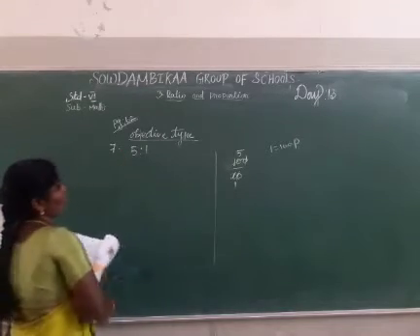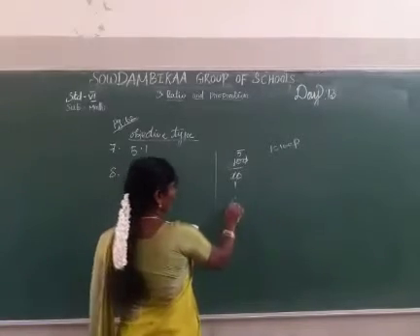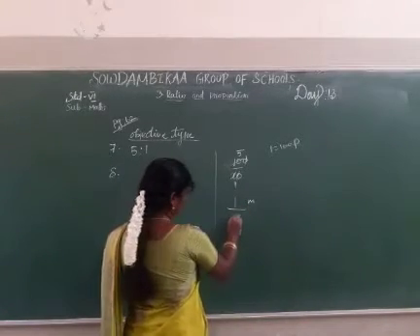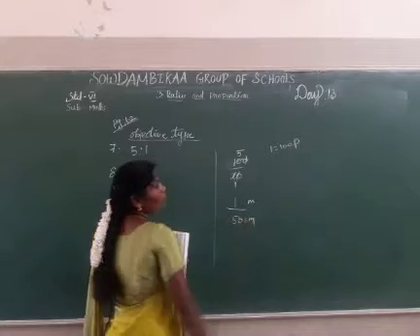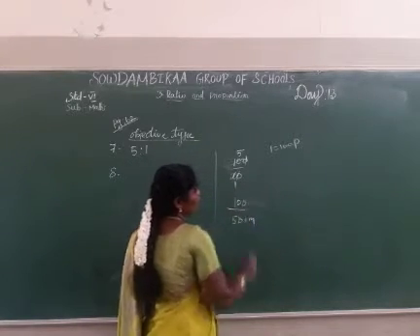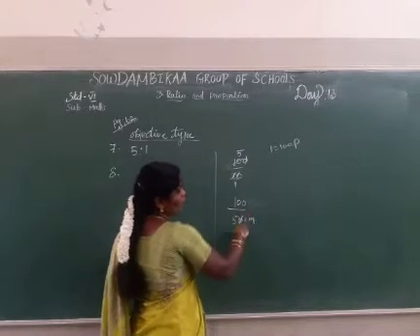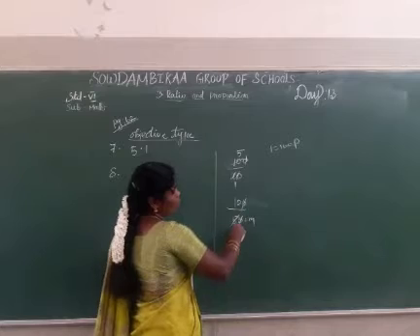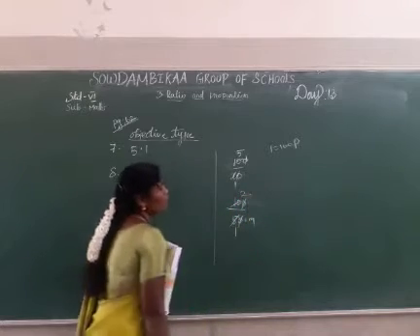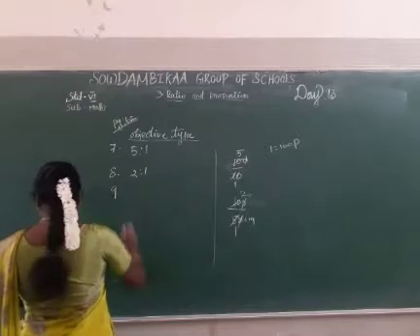Then the eighth one. The ratio of 1 meter to 50 centimeter. The numerator also convert to centimeter. How many centimeter? 100 centimeter is equal to 1 meter. 0 0 cancel. 1 5 is 5, 2 5s are 10. The answer is 2:1.